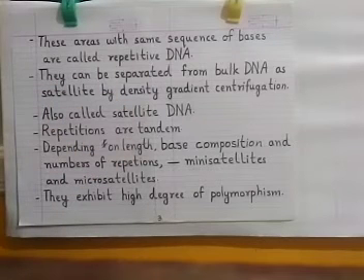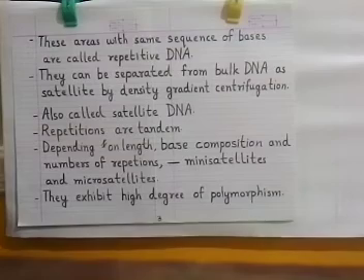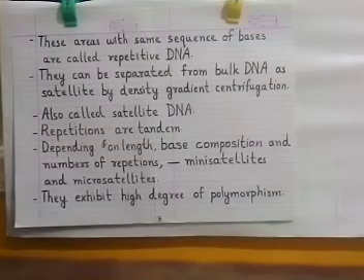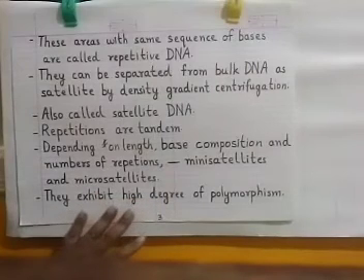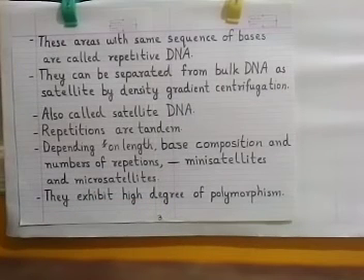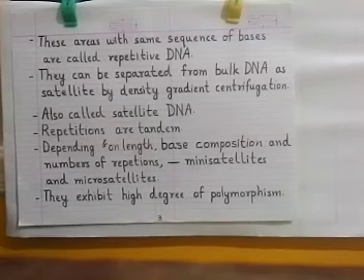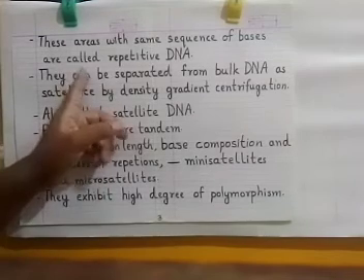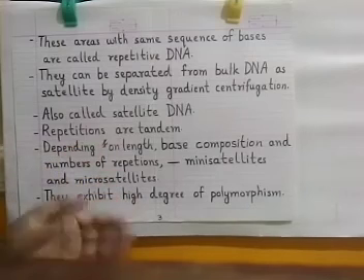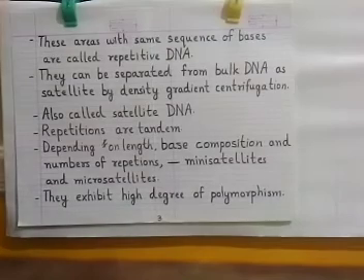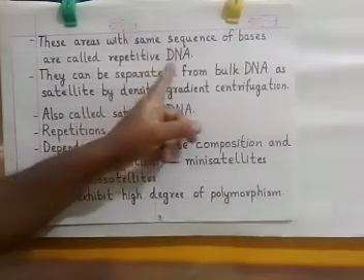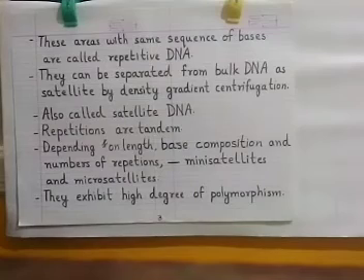These areas which do not code for any protein have the same sequence of bases which are repeated tandemly. Tandemly means one behind the other. Since the same portions are repeated one time, two times, three times, four times, or multiple times, it is called repetitive DNA because it is being repeated.